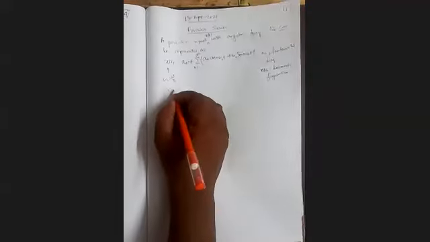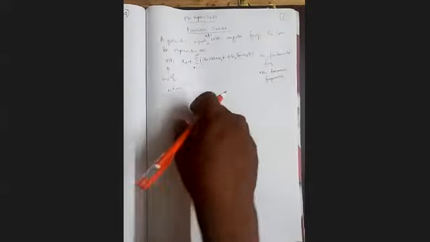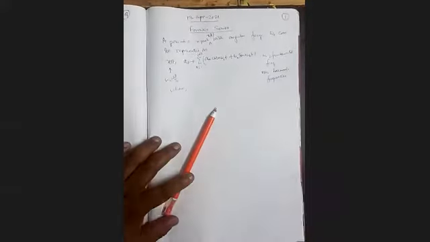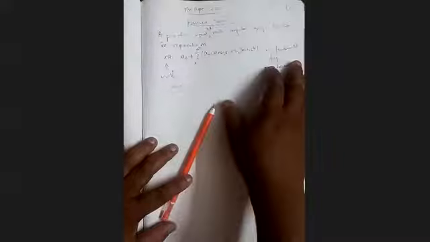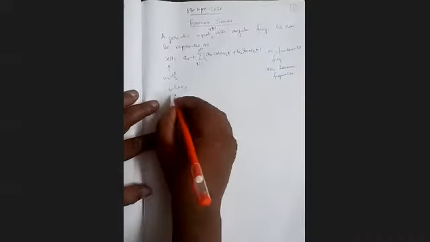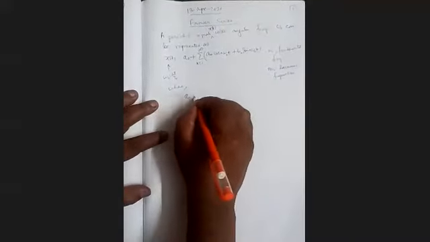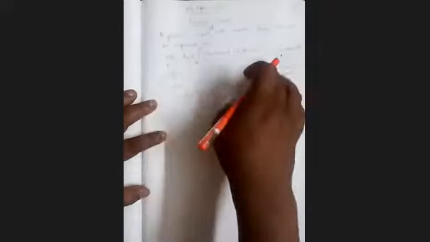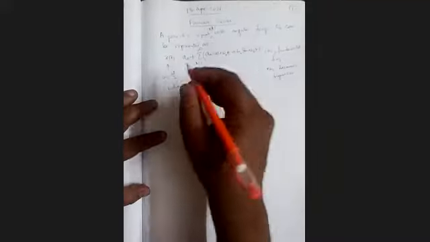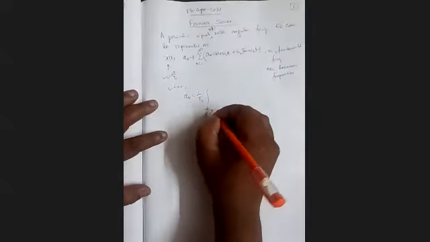Now what are a0, an and bn? These are the Fourier coefficients. Our a0 is equal to 1 by T0 times the integral from t0 to t0 plus capital T0 of x(t) dt. It can be proved, I am not going into that, I think you already know.